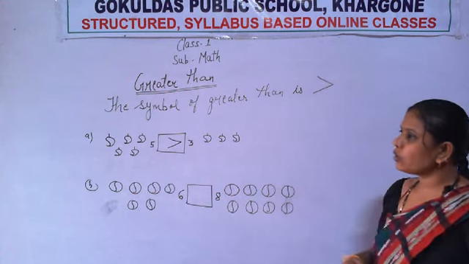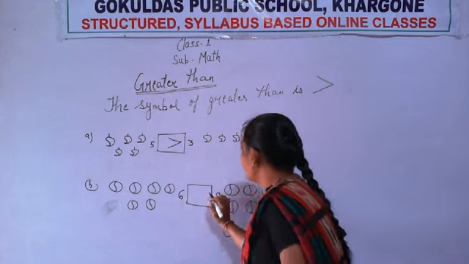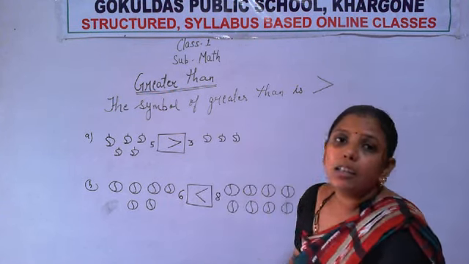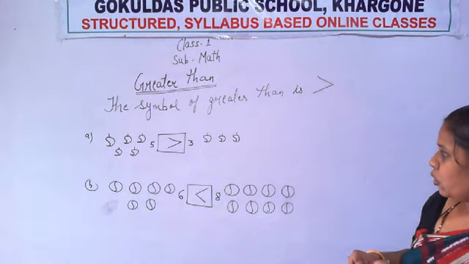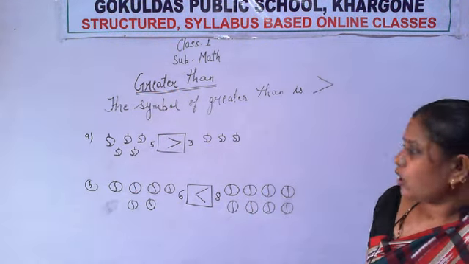So which number does the crocodile want to eat? The greater number. That means 8. So the mouth of the crocodile will be open this side. Okay. So you draw these two pictures and write in your classwork copy notebook.